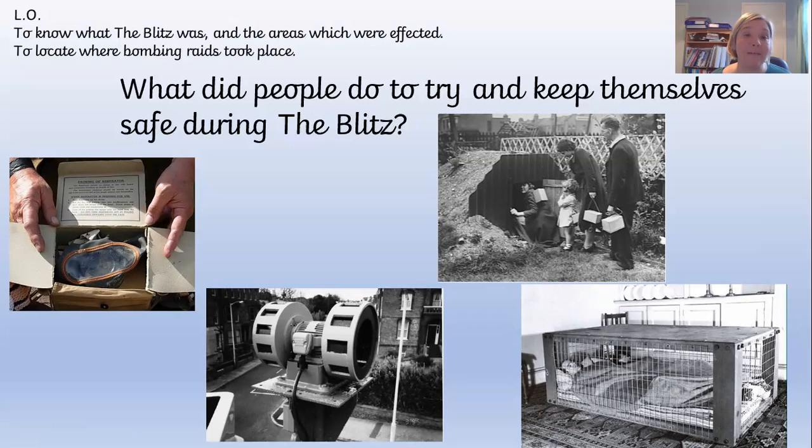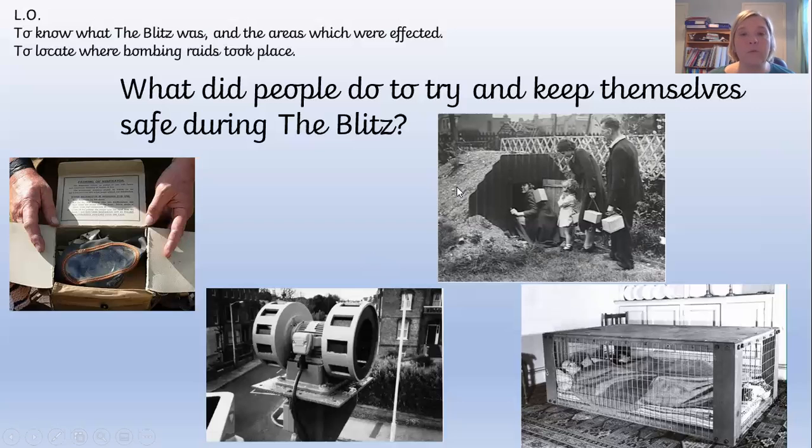And it would make a really loud sound so that people knew that there was an air raid coming. And what people would have to do is protect themselves, so get indoors or something like that, because they knew that the air raid was coming. And that was because of the spotters. Do you remember when we saw the anti-aircraft guns and the spotters? Okay, that was all from them realizing that an air raid was coming. Wasn't a very nice sound. Maybe you could try searching up the sound, but I can tell you it wasn't a very nice sound. Okay, here. What do we think this is here?